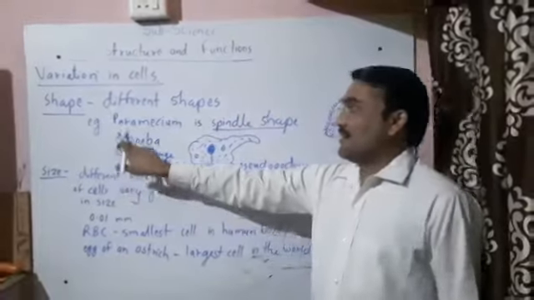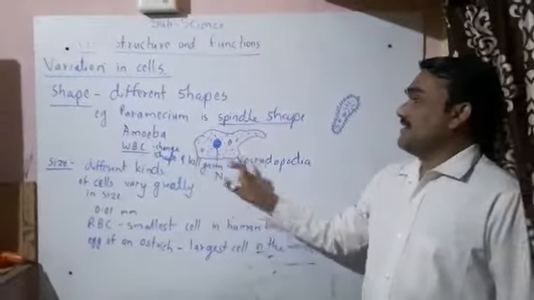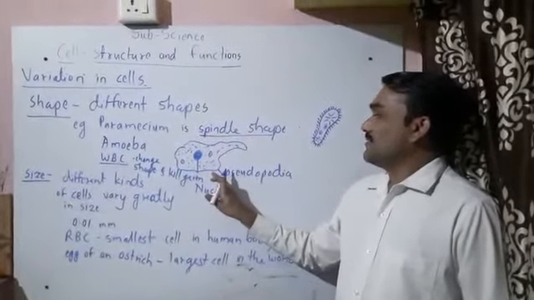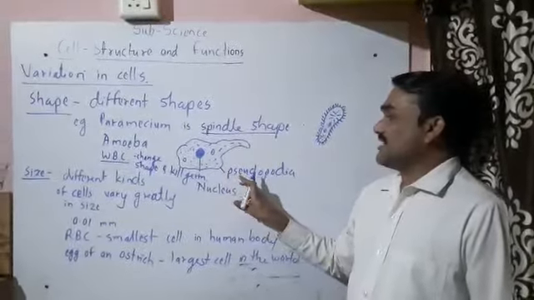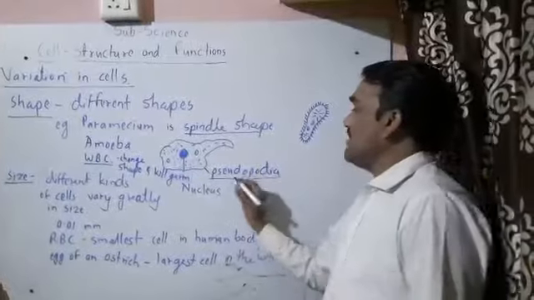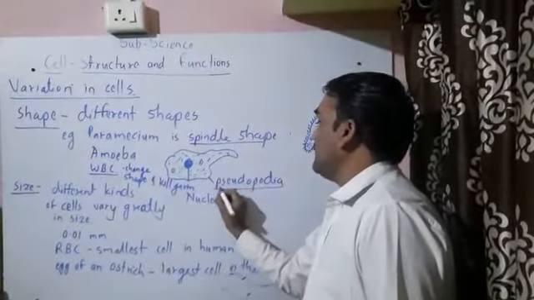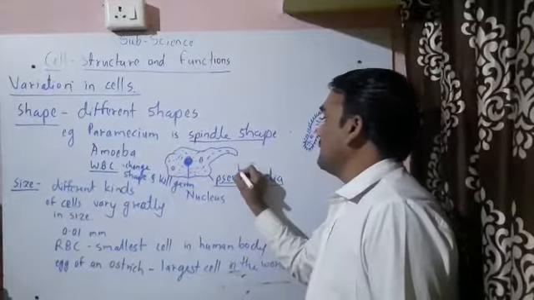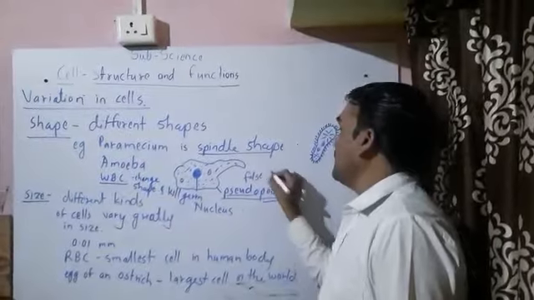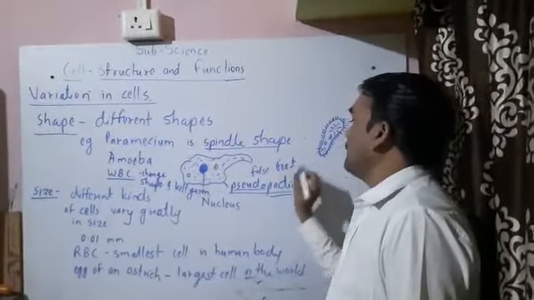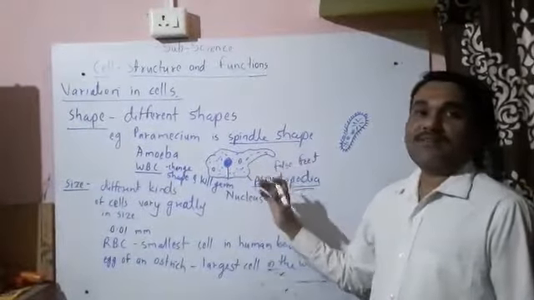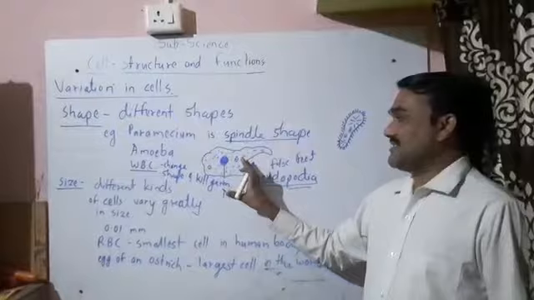Another example is amoeba, which appears like that. It is actually shapeless. Okay, and projection-like structures appear, and these projection-like structures are called pseudopodia. Pseudo means false and podia means feet, that is false feet. Okay, they can engulf the food, meaning they cover it and then digest it.